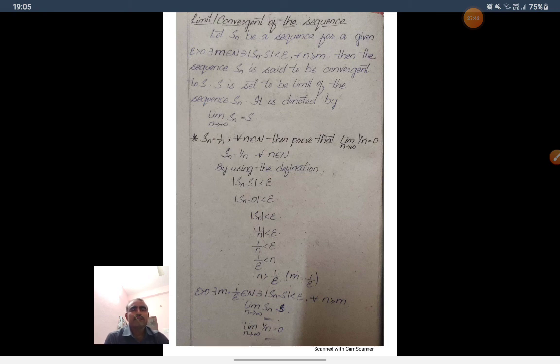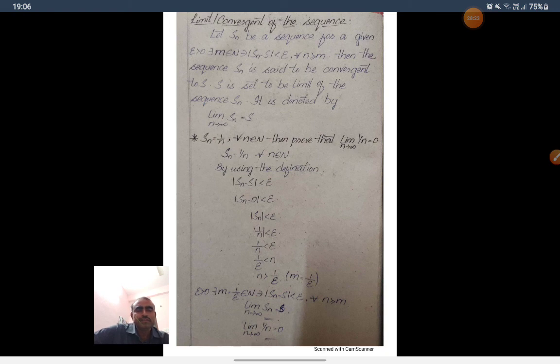Here, for a given epsilon greater than 0, there exists a natural number m such that |Sn minus S| is less than epsilon for all n greater than or equal to m. After certain terms, Sn is approximately equal to S. Then we can say that Sn converges to S, nothing but the limit of Sn is equal to S. Then we can say that the sequence is convergent. It is denoted by limit n tends to infinity, Sn is equal to S.